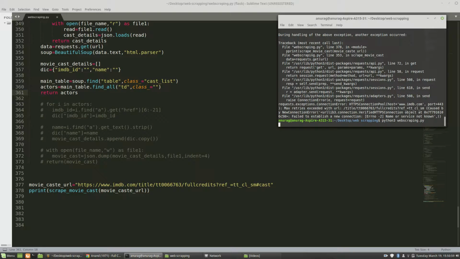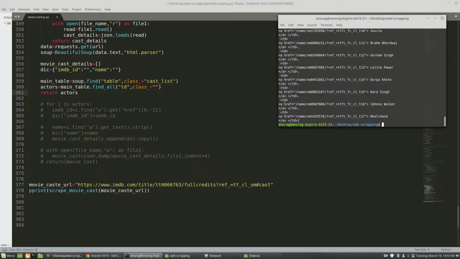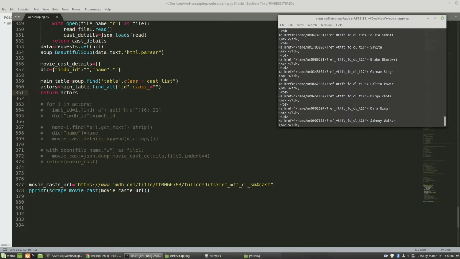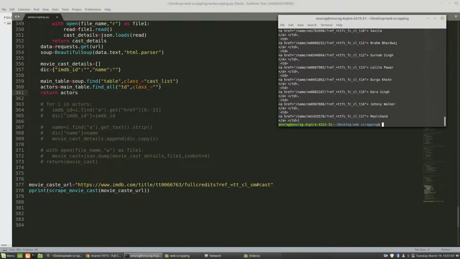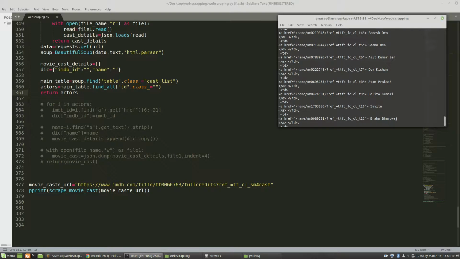This is the main thing that happens most of the time: your internet does not work. So it is better to create a JSON file so you don't face any problem. You can also work offline then. Now you can see that this is my output. It has given me several A tags, and these are all the names of the cast that are working in my movie, and this is the URL.